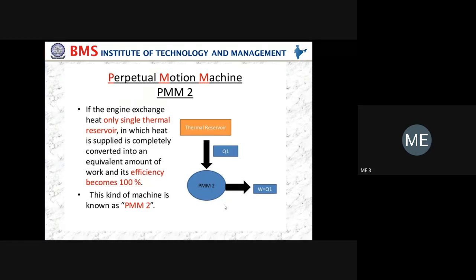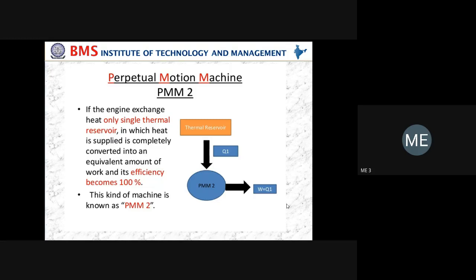You see, we are not finding any sink in this diagram, which means the net work done is exactly equal to the amount of heat transferred. And you remember the efficiency of any heat engine is given by net work done divided by heat supplied. That is the standard formula. Net work done is Q1, heat supplied is Q1. You'll get the efficiency as 1.